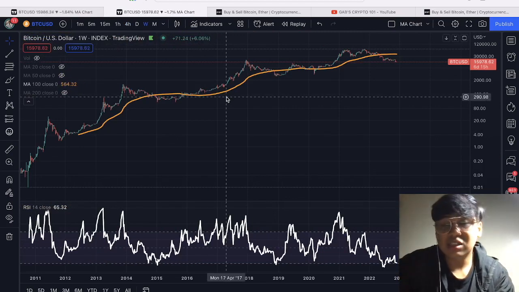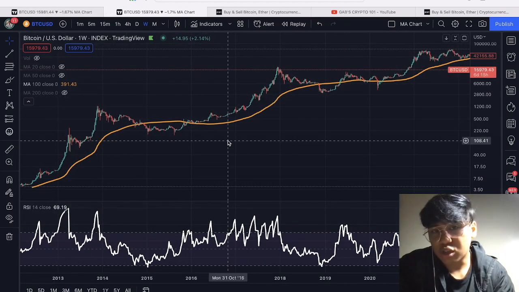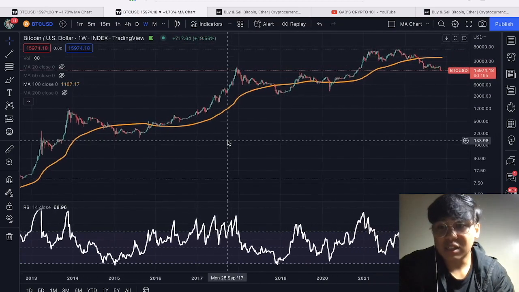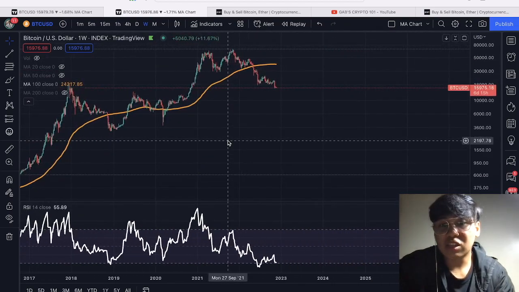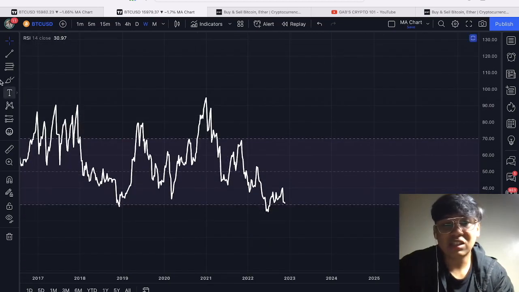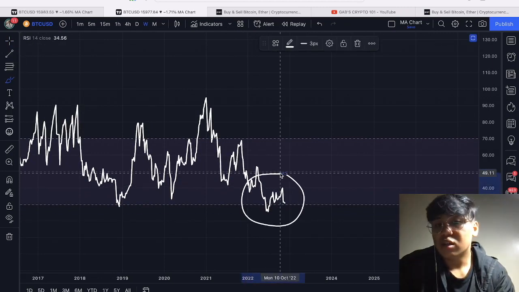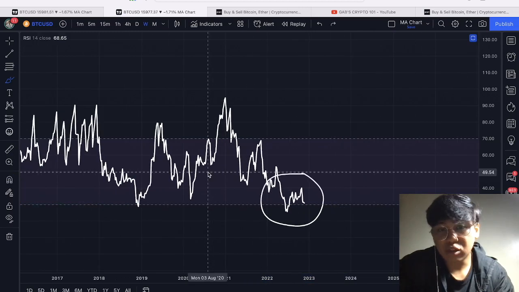muna kasi as you can see, this is the Bitcoin weekly time frame data na meron tayo. And either way na if buksan mo si log chart or yung linear chart, you can actually see this data na ipapakita ko sa inyo, and that is actually by looking at the weekly RSI. Kasi if you're going to look at the weekly RSI, traditionally, whenever na RSI is below the 30 threshold, let's try to open the RSI. Whenever na we are below the 30 threshold, that is indicating that Bitcoin is actually oversold, indicating that there are a lot of sellers and then it's actually a good time to buy. So whenever na we are entering below the 30 threshold, that is a signal for a buying opportunity.